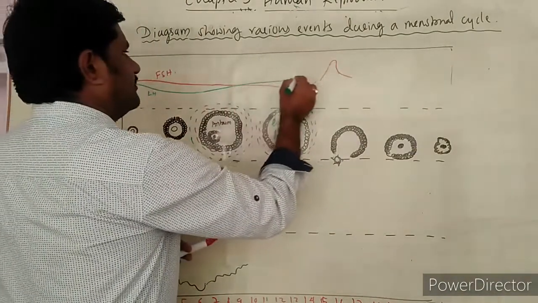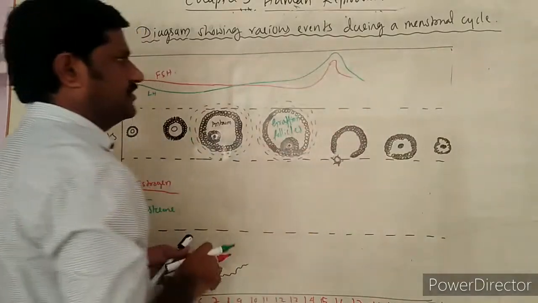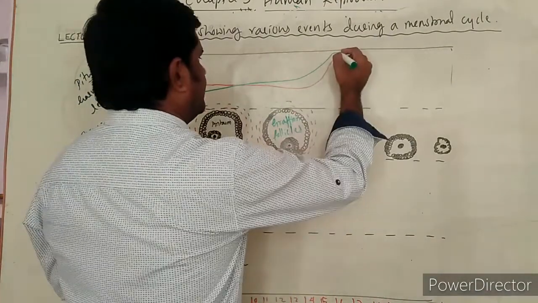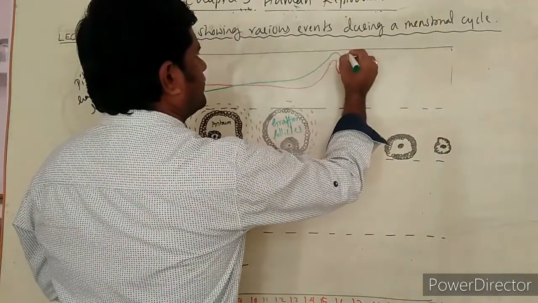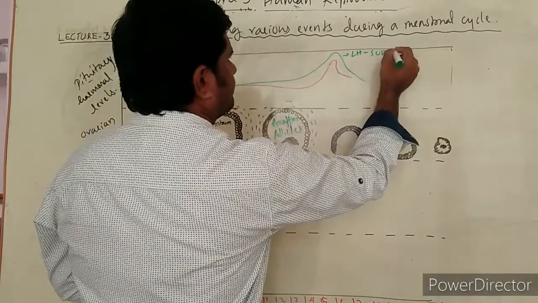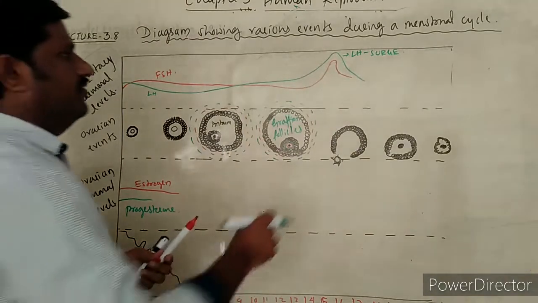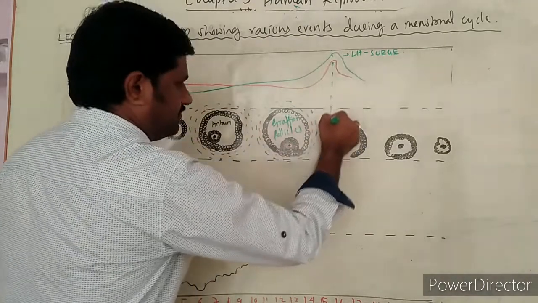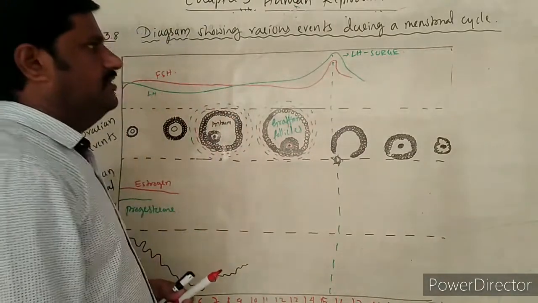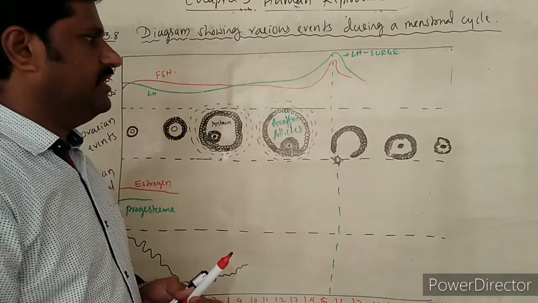Simultaneously what happens? So what is this called as? This is LH. This is called as LH surge. Due to LH surge, what occurs? This ovulation occurs over here on the 14th day. Okay, on the 14th day, ovulation occurs, right?